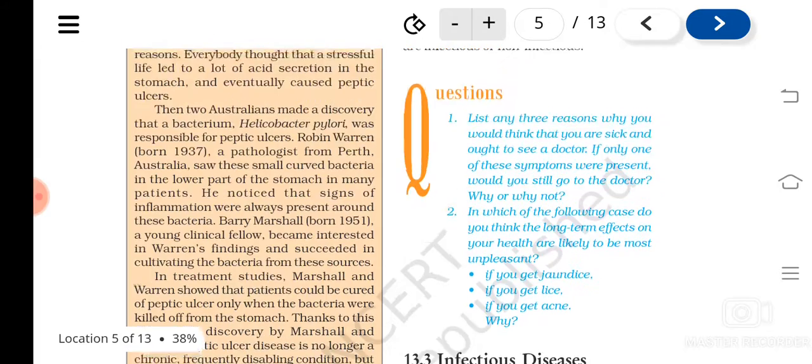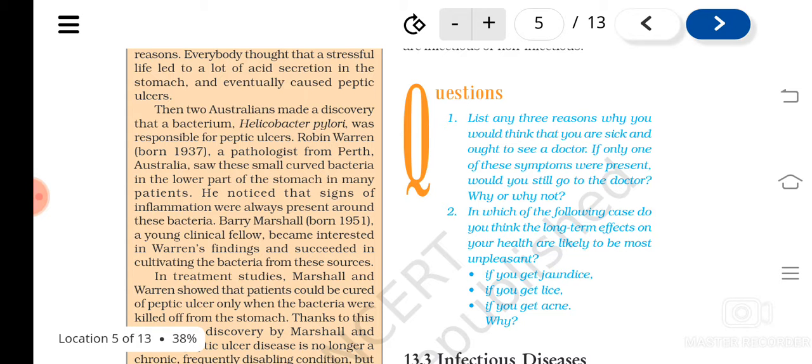So these two scientists found out that peptic ulcers are caused by Helicobacter pylori. What is it? Helicobacter pylori. Understood? And before that, it was considered that it is not an infectious disease, or not caused by any microorganism, but due to the lifestyle differences.